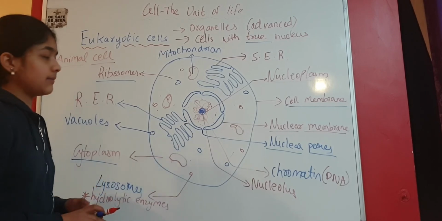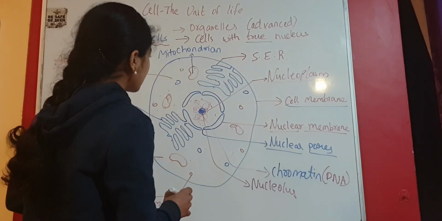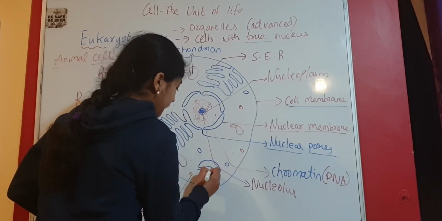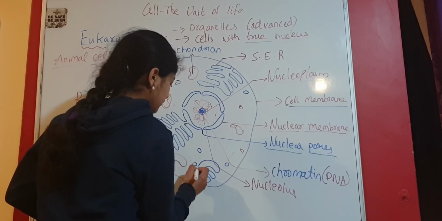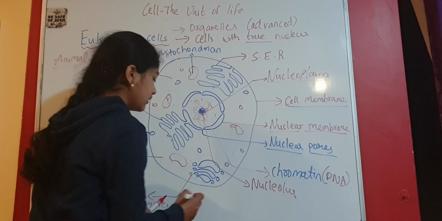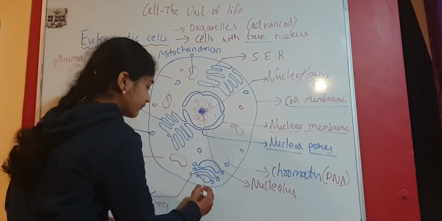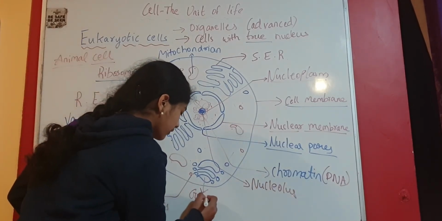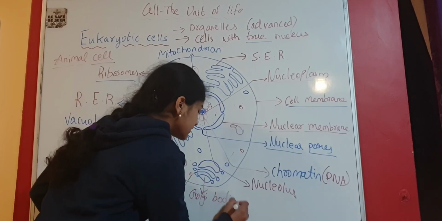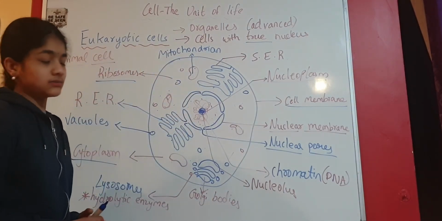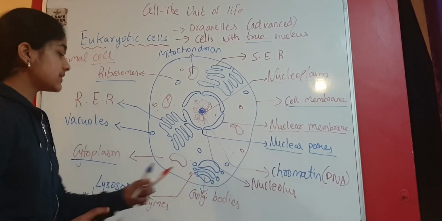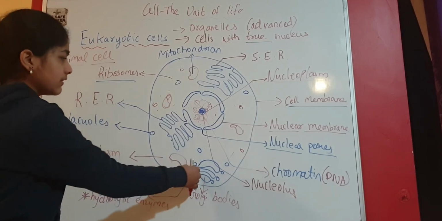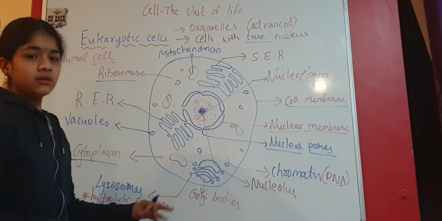Next, the Golgi body is the next organelle that we are going to look at, and we can draw it somewhat here. This is the structure of Golgi bodies. The name is given because of its discovery by a scientist called Camillo Golgi. Golgi bodies are also called Golgi complex or Golgi apparatus, or Dalton's complex. Golgi bodies have a cis face and a trans face. They also help in the transport of substances.